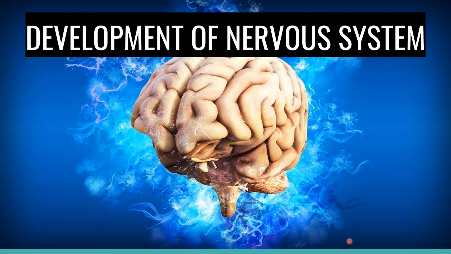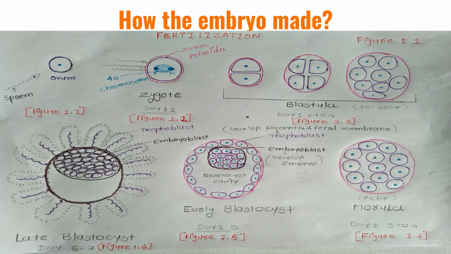Today we are going over the development of the nervous system. So we start from the very basic thing: how the embryo is made. How is the embryo made?